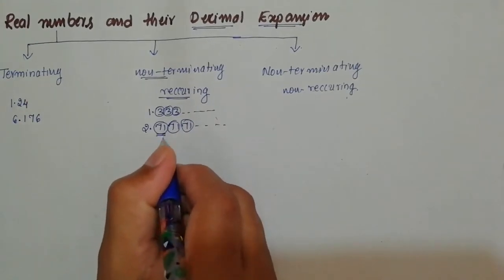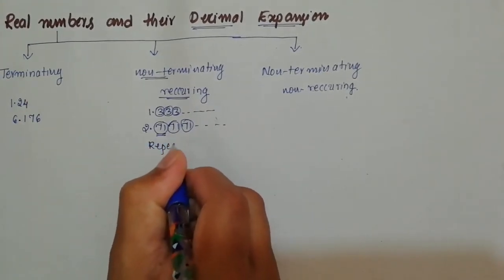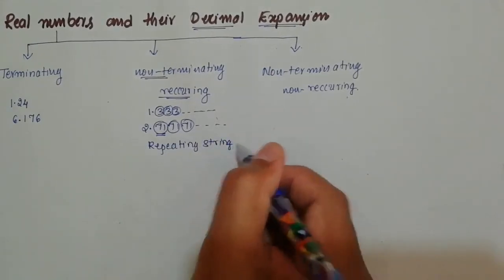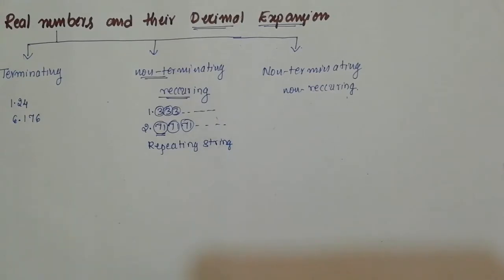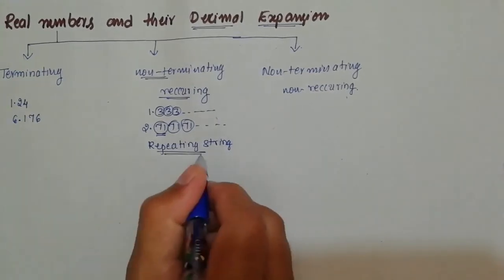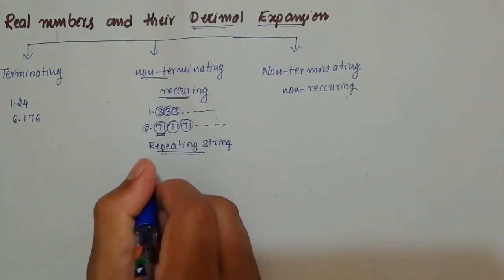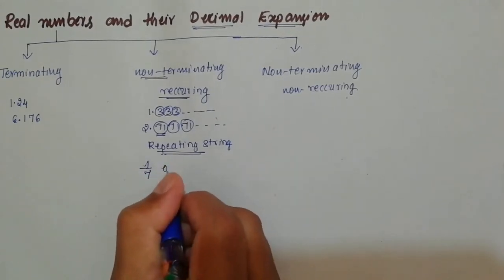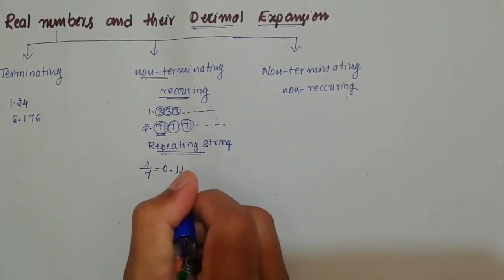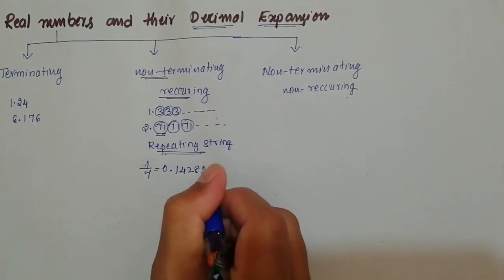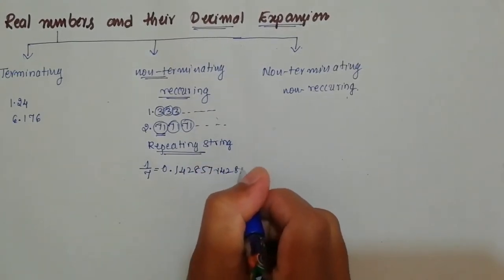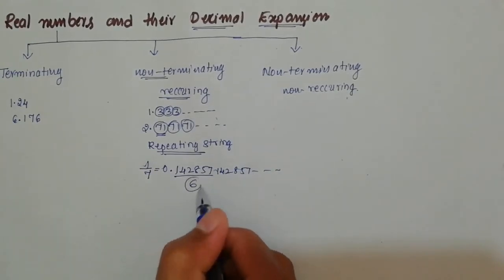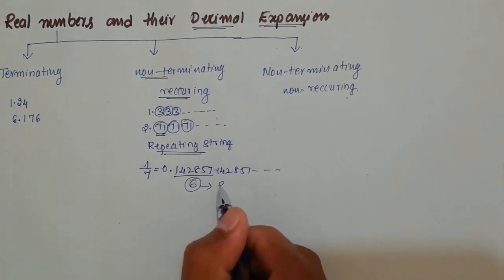So this is called as actually what? Repeating string. Repeating string may contain any number of digits, but it must contain a finite number of digits. In the same sense, if you consider the decimal expansion of 1 by 7, it is equal to 0.142857, 142857, 142857 and so on. Okay, so how many digits are present here? 142857, 6 digits are present in the repeating string.